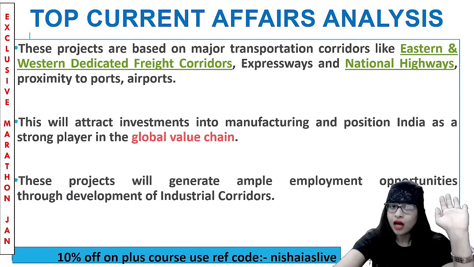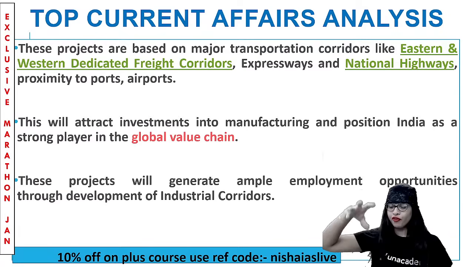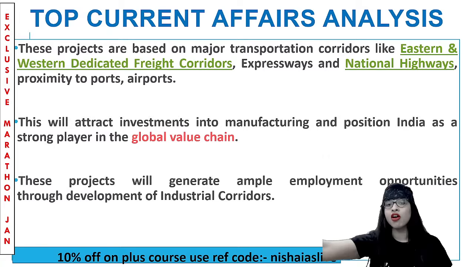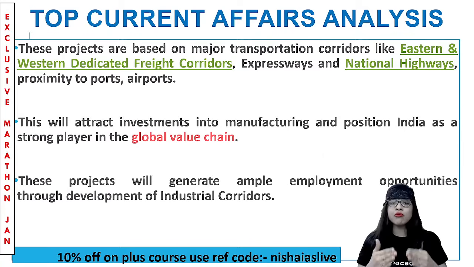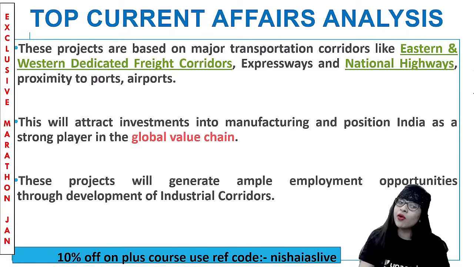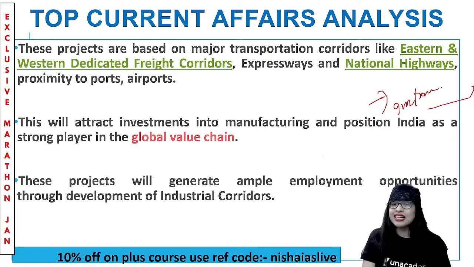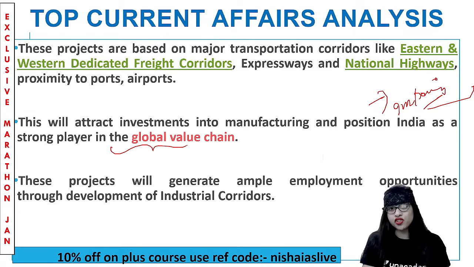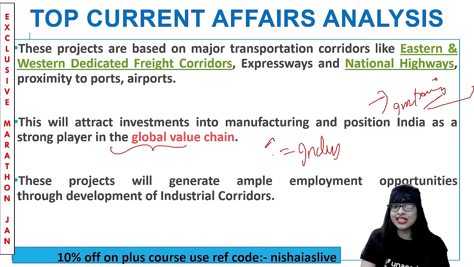That's it. And now through this, what happens when you're focusing on the major transportation corridors, automatically it starts attracting investments. So now when more and more investments come into the manufacturing or the industrial sector, which is called the secondary sector of the economy, what happens? Don't you think India is improving? Of course we are. And that is enabling a country to be a strong global player in the global value chain. So for India to be an industrial hub, a global manufacturing hub,